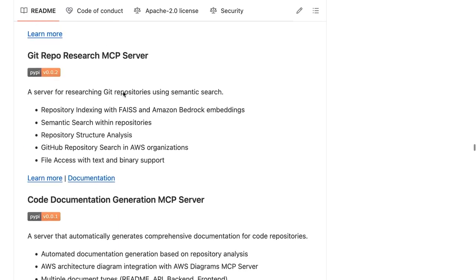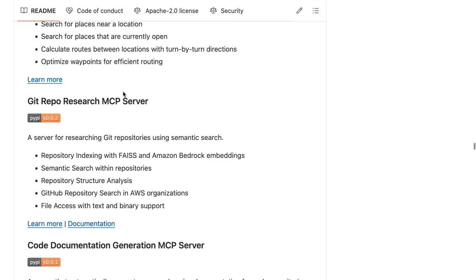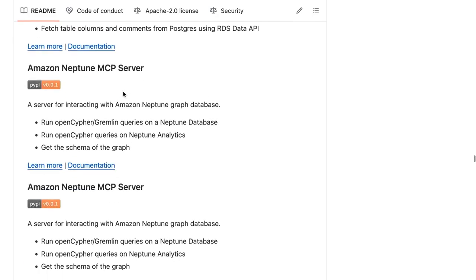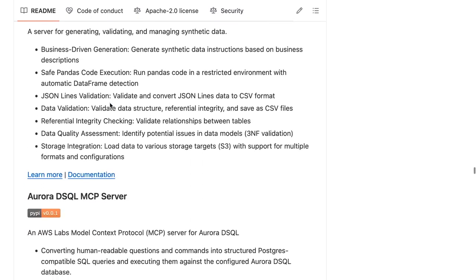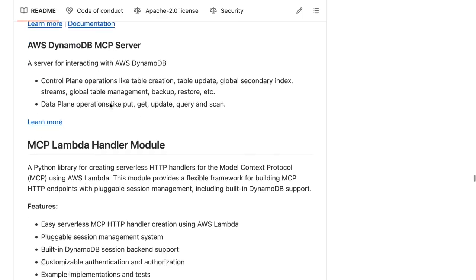So one big use case is I want my model to understand these things. You have a bunch of documentation, a Postgres database, an Amazon Neptune server. So this is really the power of MCP. So many integrations you can have to give that model extra abilities.